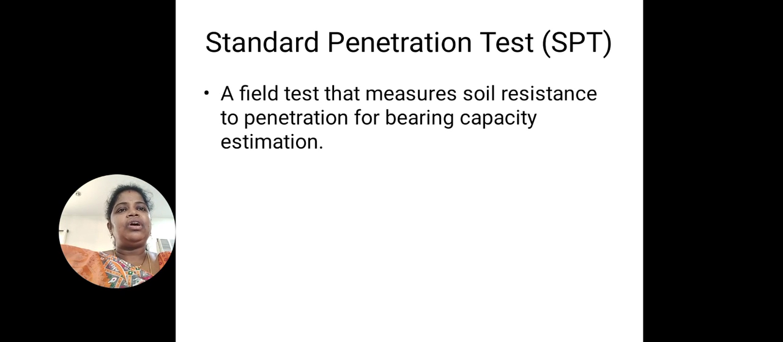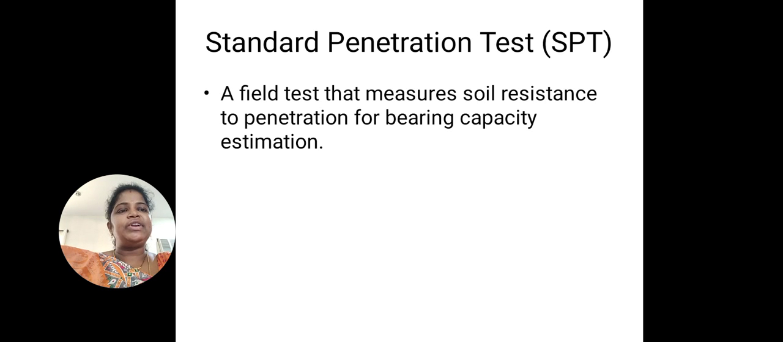First of all, this test is conducted in the field, and this measures soil resistance to penetration. Whenever a sampler is penetrated into the soil, how much resistance is offered by the soil, and from that resistance, bearing capacity is estimated. So the standard penetration test includes a standard split spoon sampler.